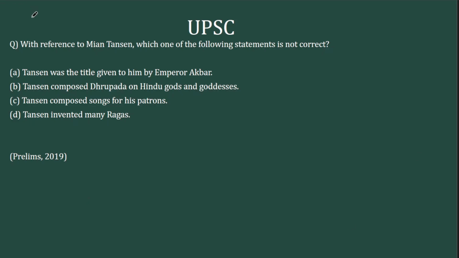Moving to the next question. With reference to Mian Tansen, which one of the following statements is not correct? Tansen was the title given to him by Emperor Akbar. Tansen composed Drupada on Hindu gods and goddess. Tansen composed songs for his patrons. Tansen invented many ragas. See the three statements here. They're very generic.